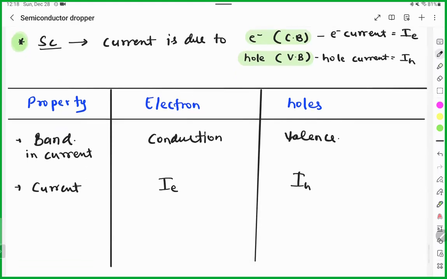Okay. Then, charge carrier. What is the charge carrier in this case? In case of electron current, the electron will be the charge carrier. In case of hole current, the hole will be the charge carrier. Okay. Any doubt?